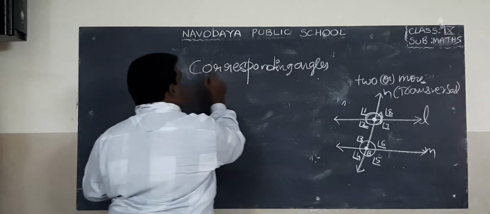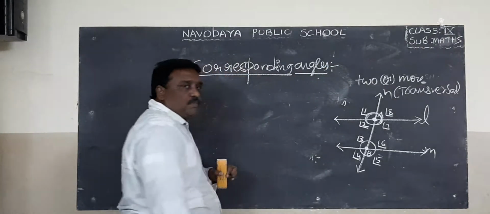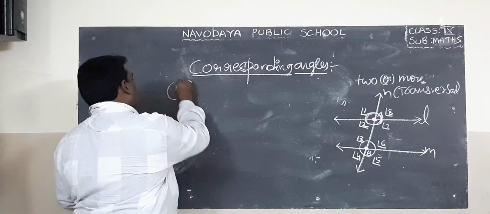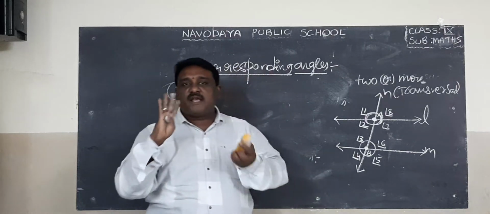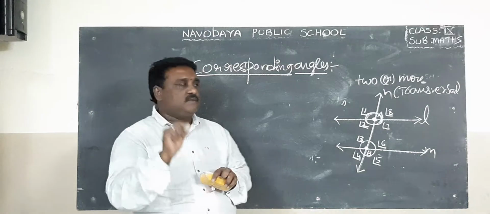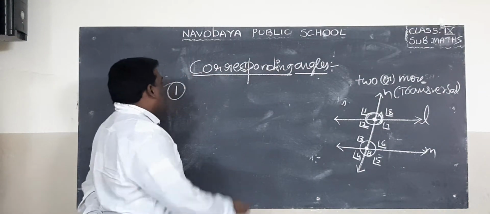What are the properties of corresponding angles? Number 1. Already I told you 4 interior angles are there, 4 exterior angles are there. Altogether totally 8 angles. So what are the properties of corresponding angles? Number 1.